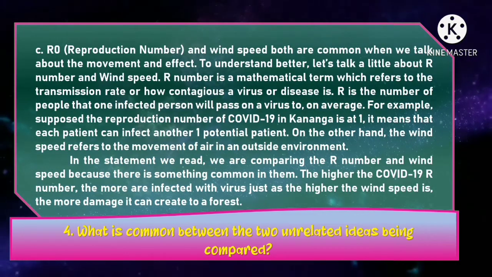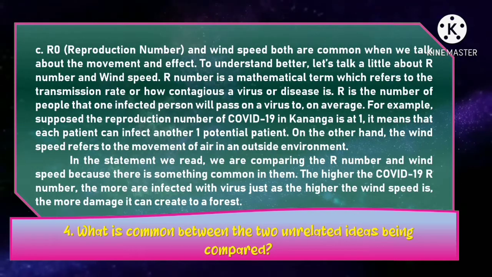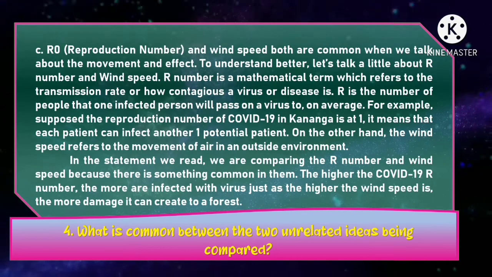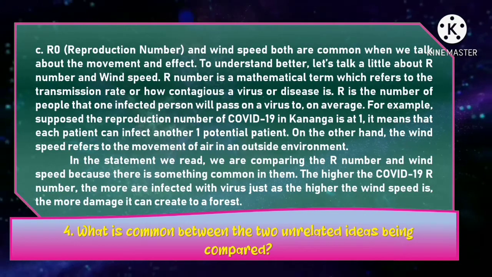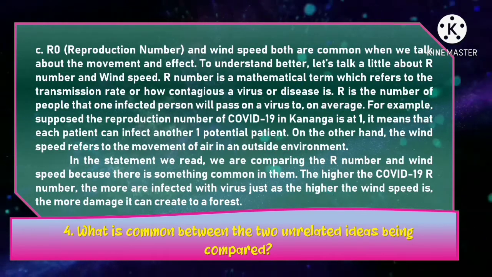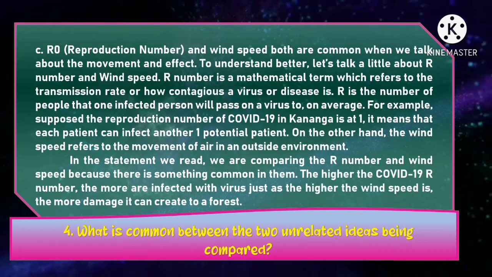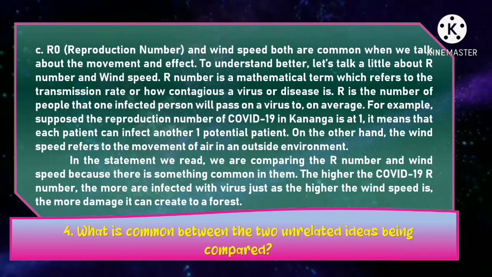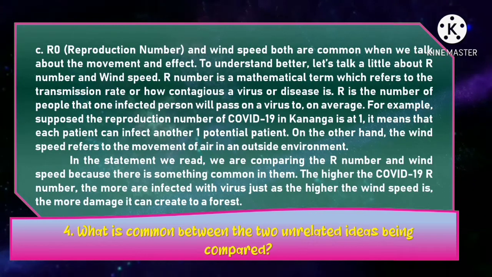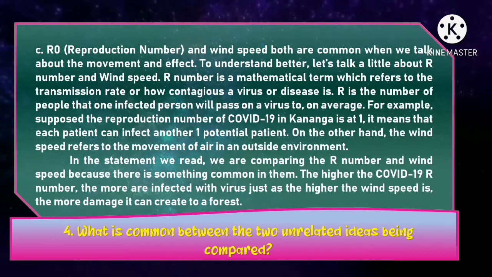To understand better, let's talk a little about R number and wind speed. R number is a mathematical term which refers to the transmission rate or how contagious a disease is. R is the number of people that one infected person will pass on a virus to on average. For example, suppose the reproduction number of COVID-19 in Kananga is at 1. It means that each patient can infect another one potential patient.